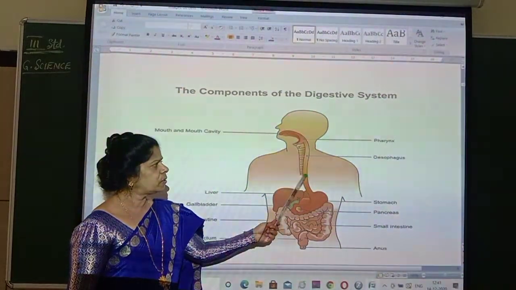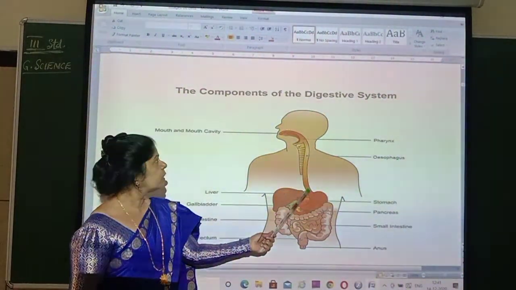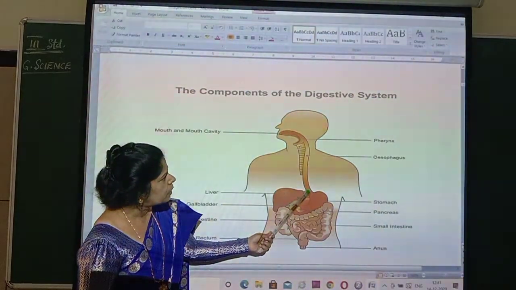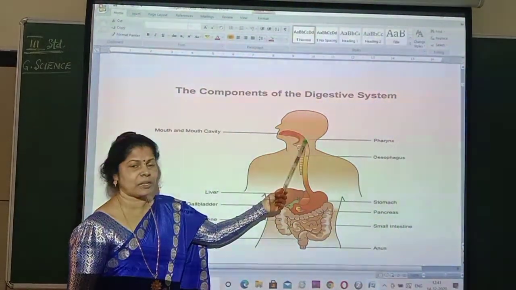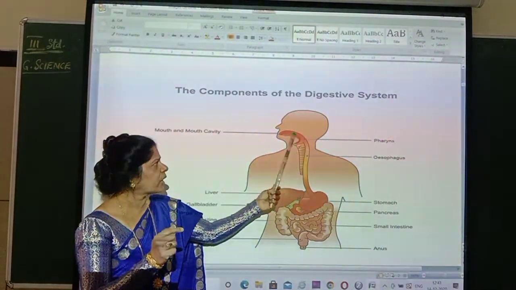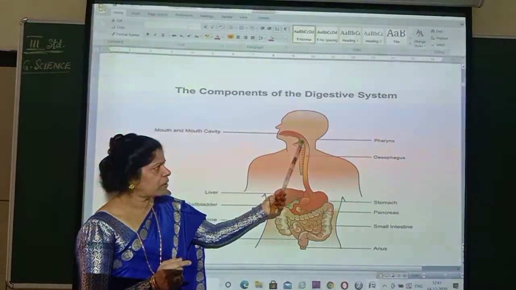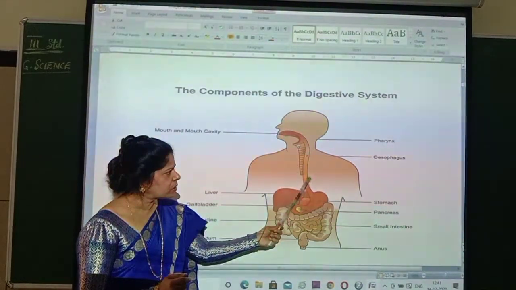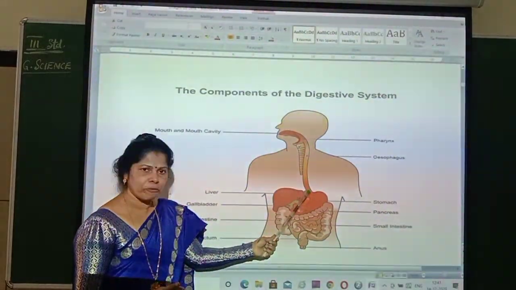Comes the esophagus or food pipe. From the food pipe, pharynx, that is the throat region. I told you there is a small tongue-like structure, so that is called the epiglottis. Okay. So mouth cavity, pharynx, coming to this esophagus or food pipe.